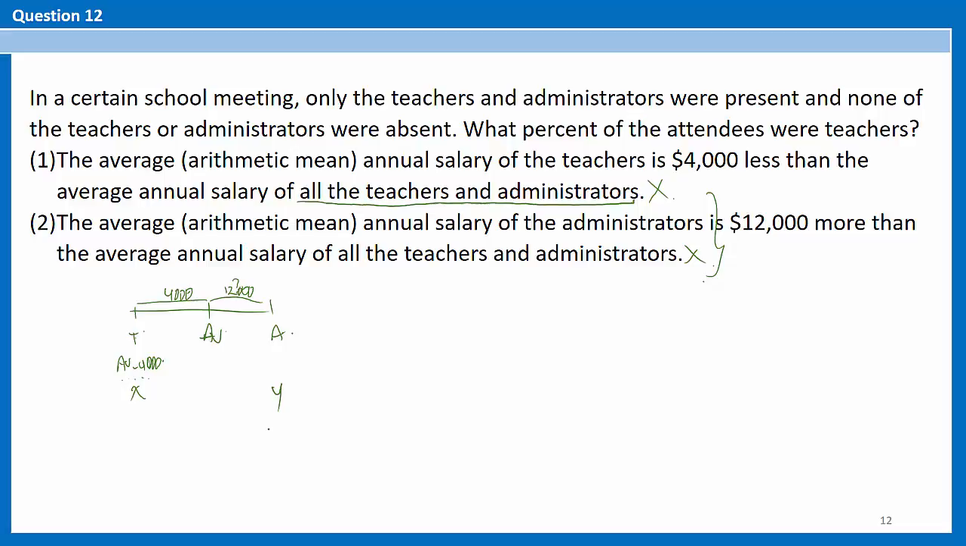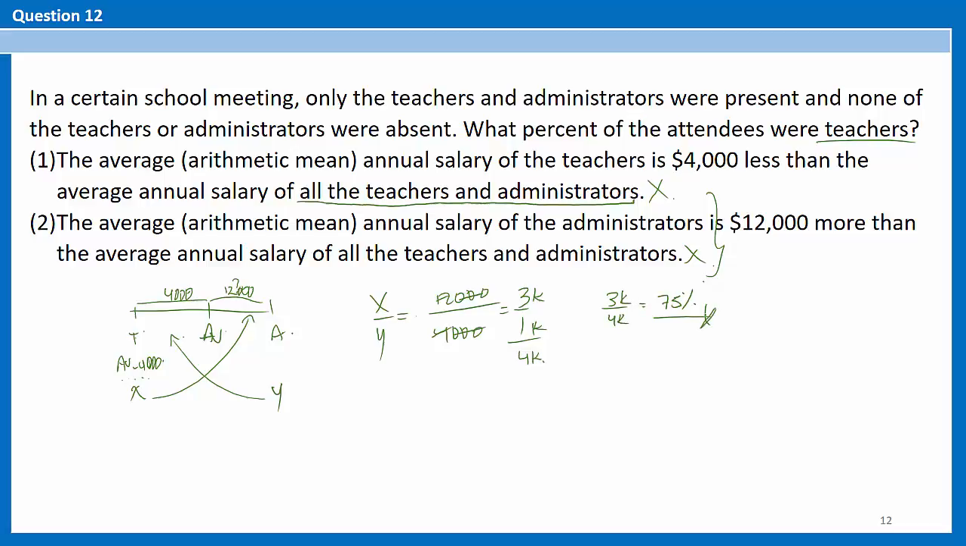So statement number 2 is not sufficient, and together we can see that if there are X number of teachers and Y number of administrators, the proportion of teachers to administrators, X to Y, is inversely proportional to the differences, 12,000 to 4,000. So that would be 3 to 1. Now if I put a K here, I can see that the total number of people in the meeting is 4K, and the teachers, which is X, would be 3K over 4K, and that is 75%.